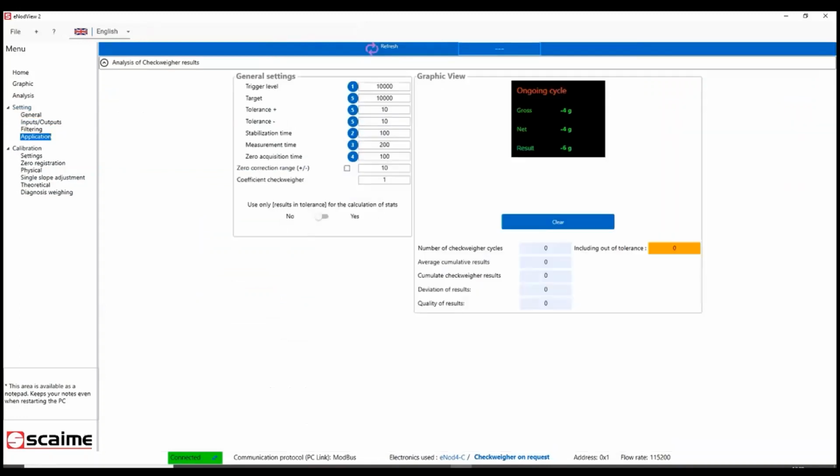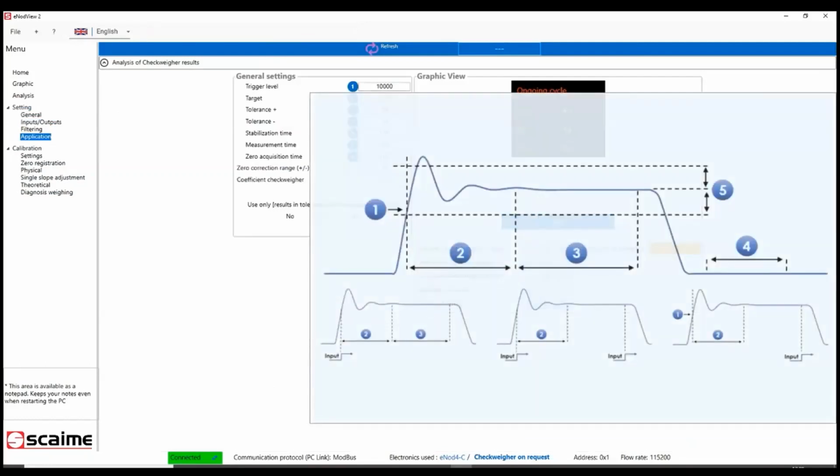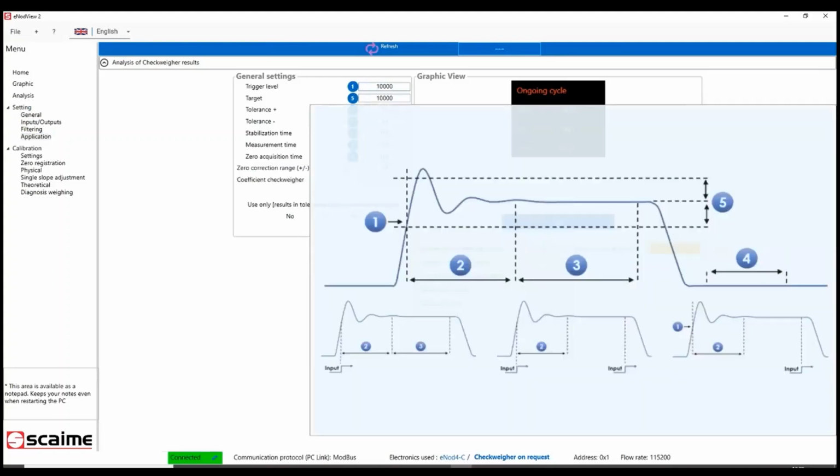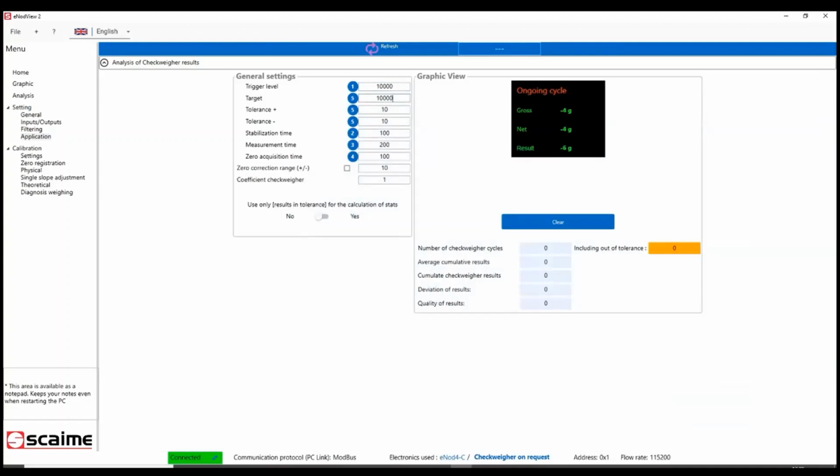On the application, you will find different parameters. The first one is the trigger level. If we don't use detectors to start the cycle, we can set a trigger level. It means that when the weight is higher than this level, the cycle will automatically start. The target: you can put in the inode 4C target parameters with tolerances, plus and minus. It allows the inode 4C to sort the products if they are higher or lower than the tolerances. You have also the stabilization time.